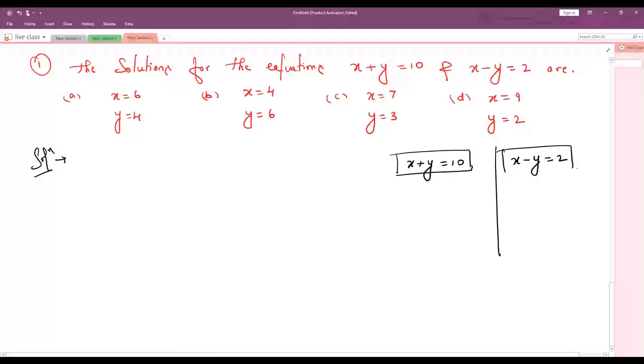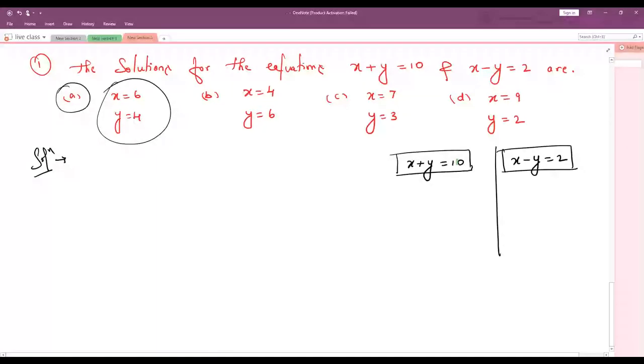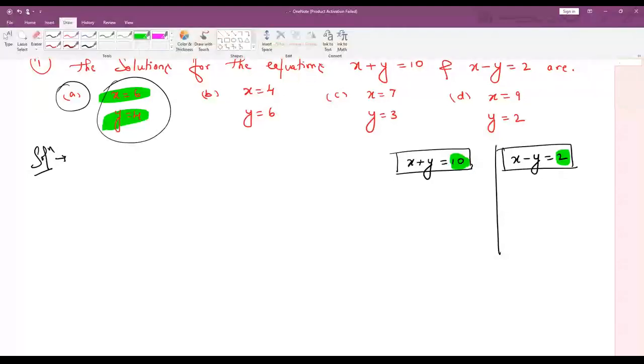First, you assume option A. Put the value of x and y in the LHS. You should get the answer 10. If you get 10 in equation 1, then put the same x and y values in equation 2, and there you should get the final answer 2. Here the RHS is 10 and here the RHS is 2. Now I will choose x is 6 and y is equals to 4 and put it in both equation 1 and equation 2.